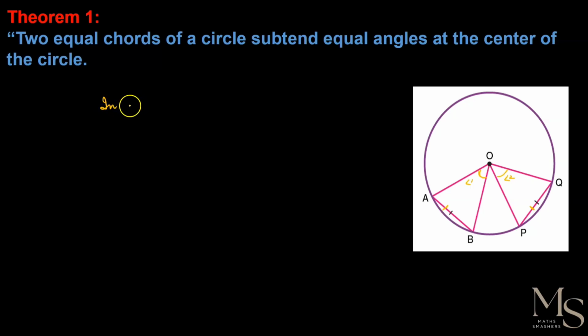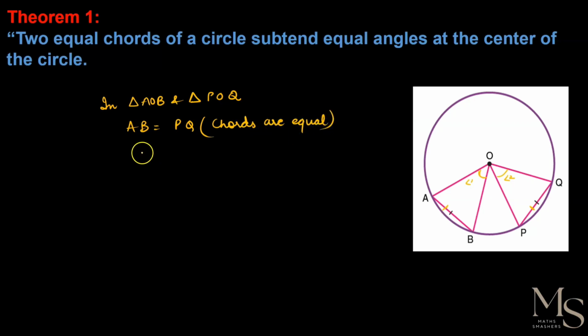By the congruency rule. In triangle AOB and triangle POQ, it is given that AB is equal to PQ, the chords are equal. Given already. And AO is equal to OP, radii of the circle.